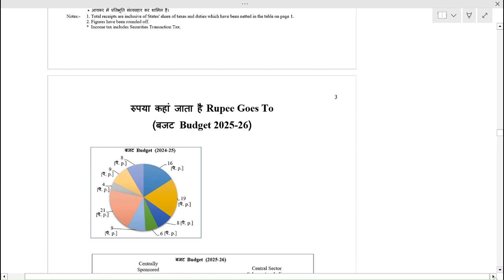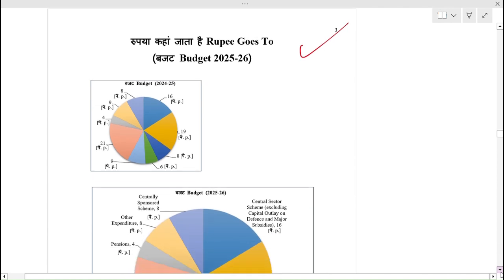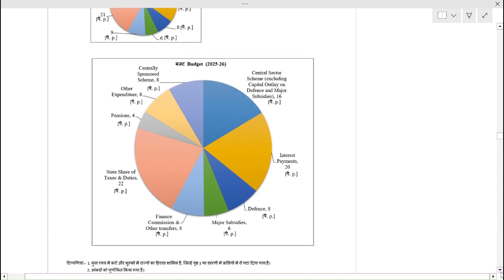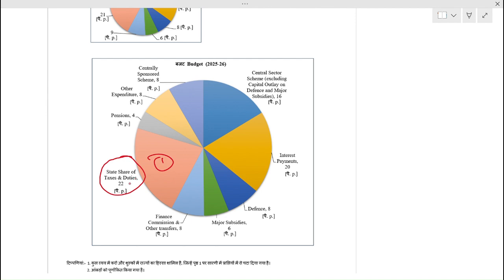Now rupee goes to, major portion, state shares and transfers. Second, interest payment on borrowings. Third one, finance commission and other transfers, also equivalent to other expenditure, transfer in centrally sponsored scheme, central sector scheme around 16%.